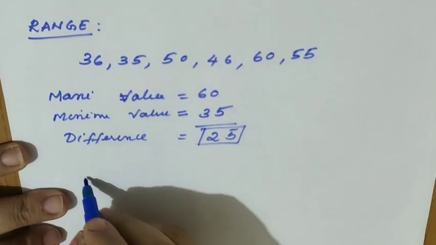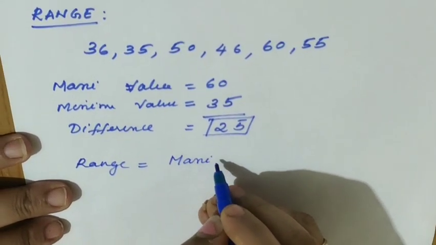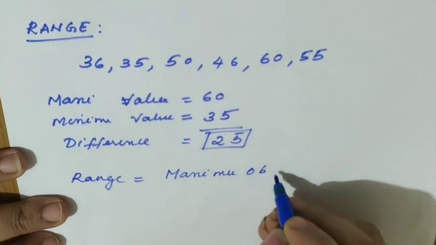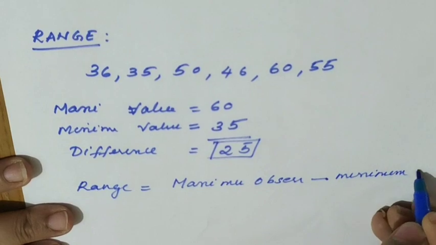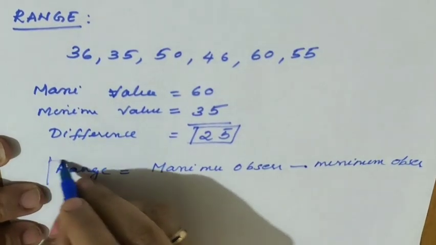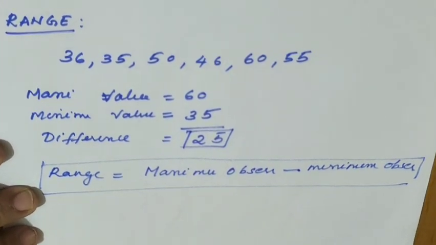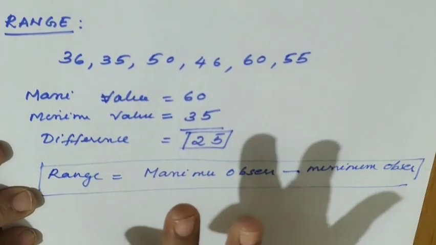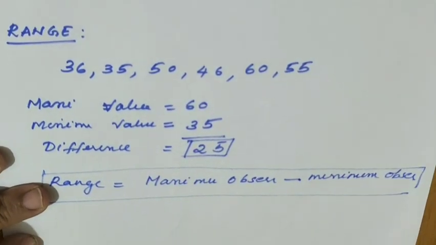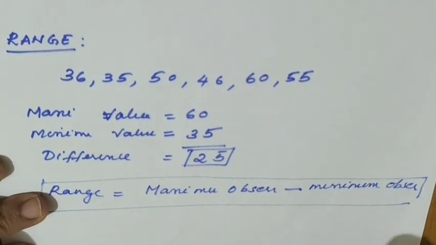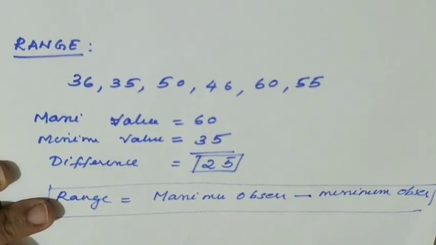So range means the difference between the maximum value, that is the maximum observation, minus the minimum. This is the formula for range, the difference between the maximum value and the minimum value of the particular data. This is also another type of representative value. The most popular one is mean only, arithmetic mean or average. In some other situations we have to use other representative values also.